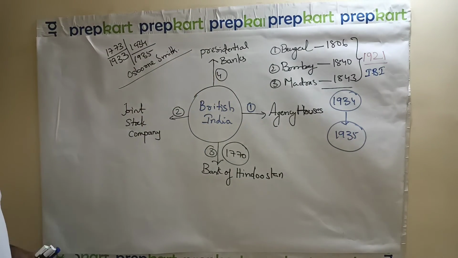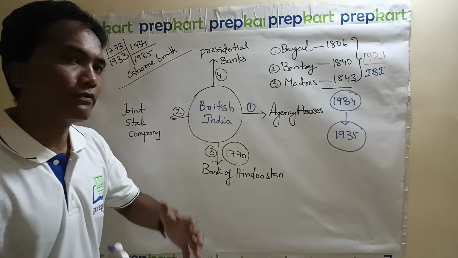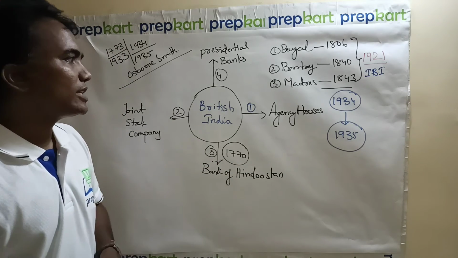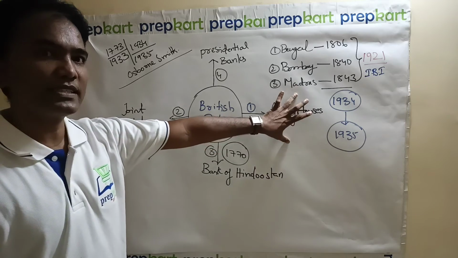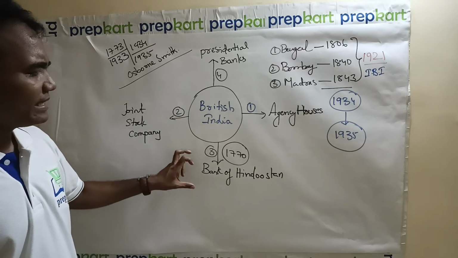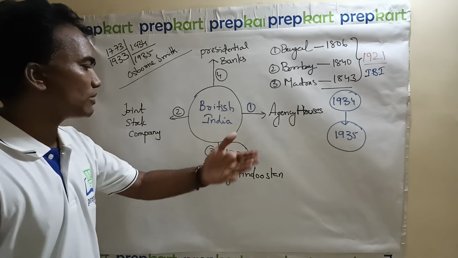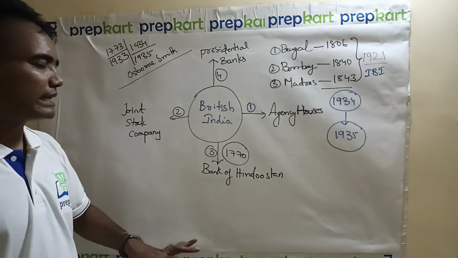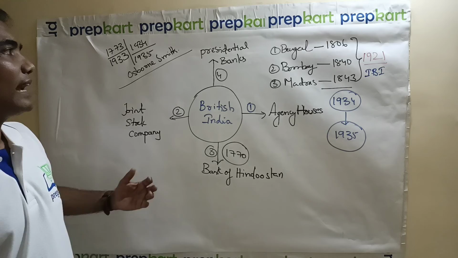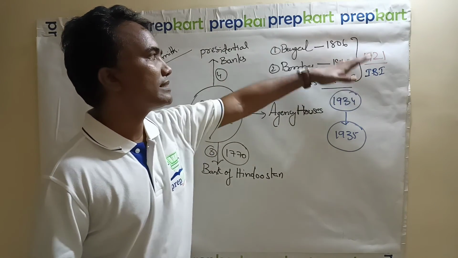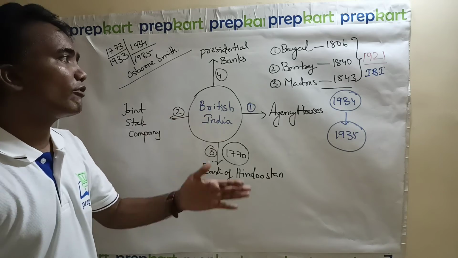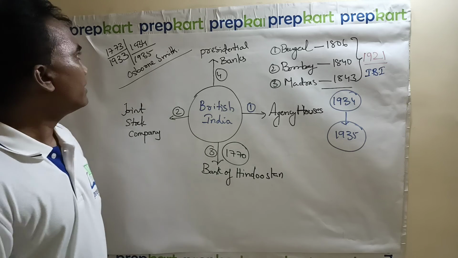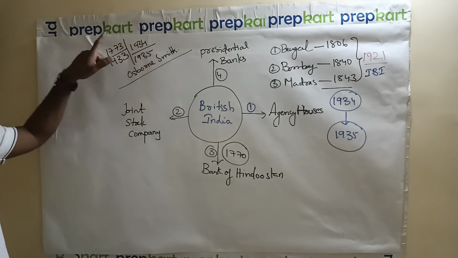Again, from an examination point of view, level 1 exam, level 2 exam, level 3 UPSC civil services, what were the financial houses initially established in India? They were agency houses. Done. This is a very repeated stock question. Previously they used to ask in exams. Nowadays it has disappeared, but remember that the first bank in India is Bank of Hindustan in 1770, and somewhat relative importance is there for Bank of Bengal year, Bank of Bombay year, Bank of Madras year, establishment of Imperial Bank of India, and the history of Reserve Bank of India.